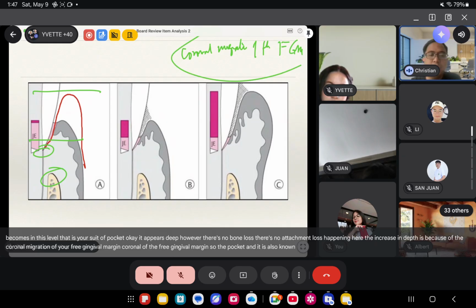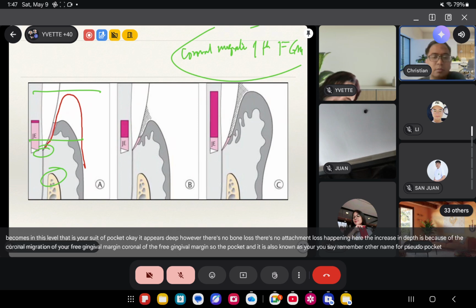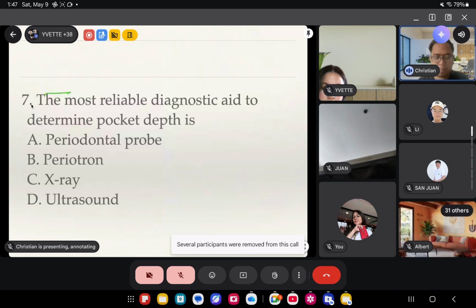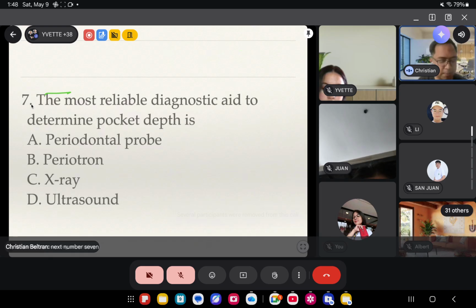And it is also known as your, you still remember, other name for pseudo pocket? Gingival pocket. Tama. Okay? Gingival pocket.